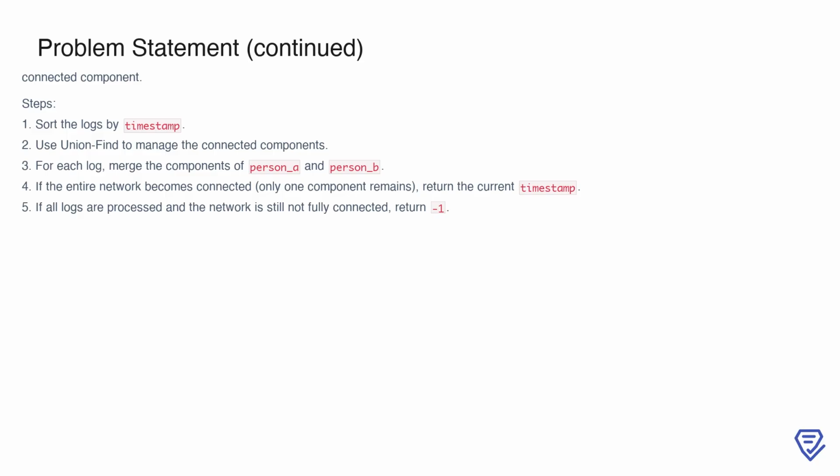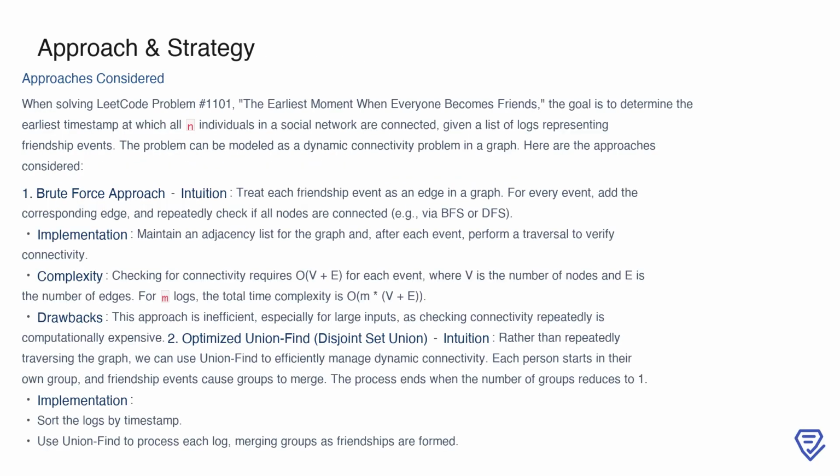connectivity as we go. To solve problem number 1101, the earliest moment when everyone becomes friends, we need to determine the earliest point in time when all individuals in a social network are fully connected. The problem can be thought of as a dynamic connectivity problem in a graph, where nodes represent individuals and edges represent friendship events. One approach to consider is brute force.